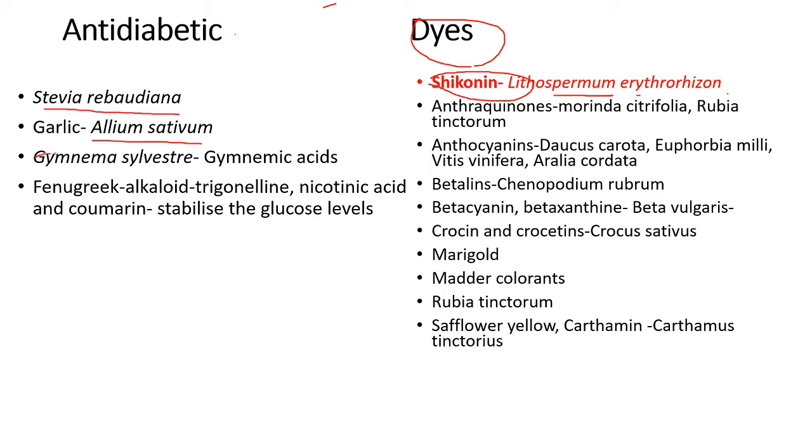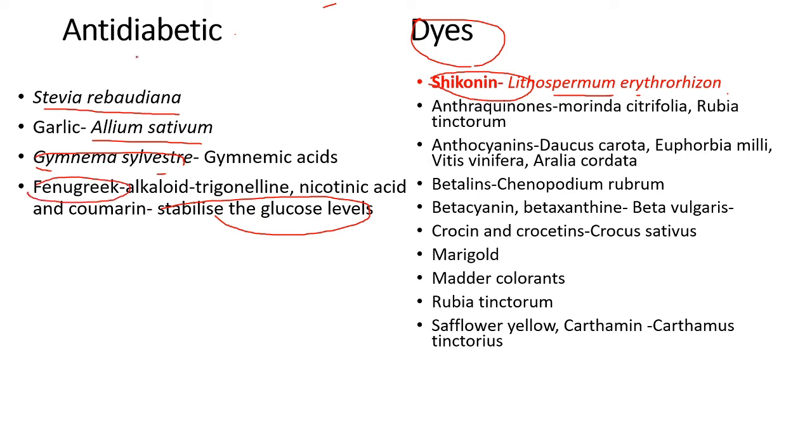Garlic and Gymnema sylvestre. Gymnema sylvestre is called chakkarai kolli in Tamil. It has gymnemic acid, which has properties to regulate insulin. And also fenugreek. Fenugreek has trigonelline, nicotinic acid and coumarin. They have the properties to stabilize the glucose level. These three things are present in vendhayam. They stabilize the glucose. These are present in really meager amounts.